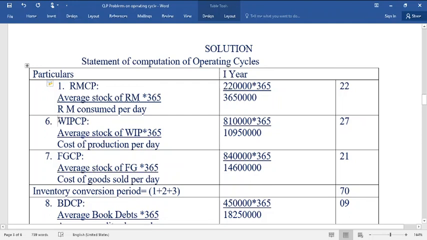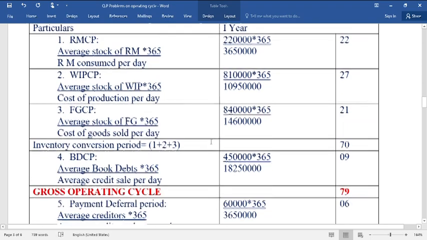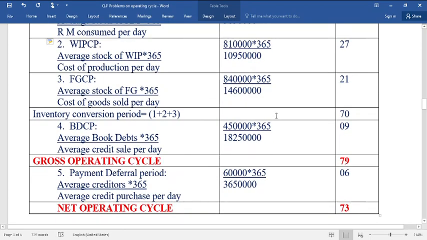Then the second one, work in progress conversion period. So average stock of work in progress divided by cost of production per day. So it is very important. Here we write down the cost of production. Here we write down the cost of sales. It is almost like the previous problem only, there is not much change.